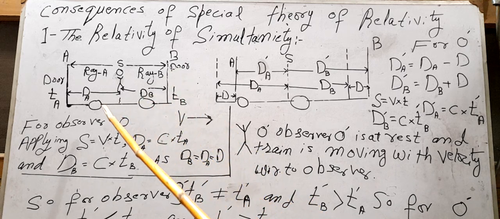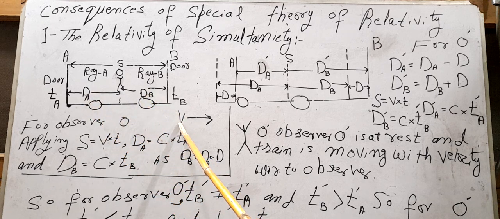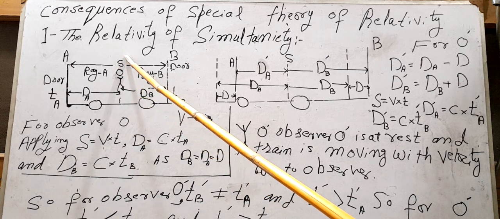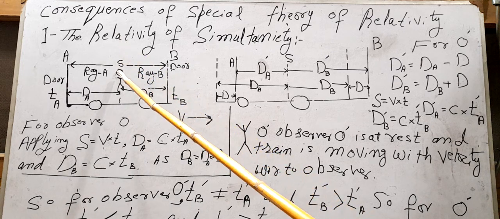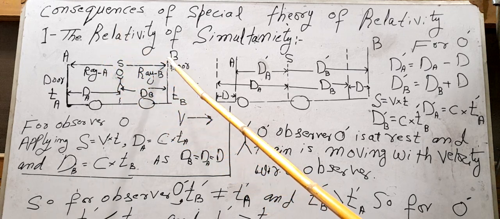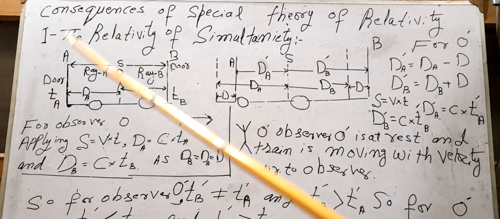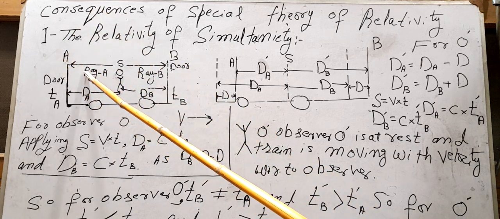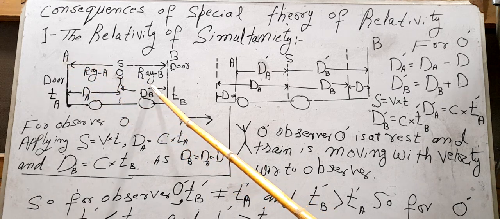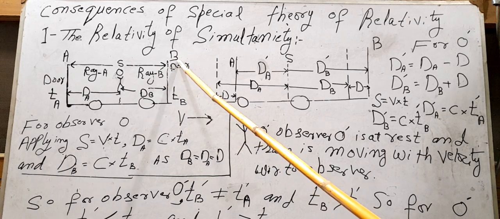Okay, consider a train which is very large in length and is moving with a constant velocity, but this velocity is very high and is approaching the velocity of light. Now there is the observer O and there is a source of light which emits two rays of light when it is switched on, ray A and ray B. And there is a mechanism which opens door A and door B automatically when the ray of light RA strikes door A and the ray of light RB strikes door B.